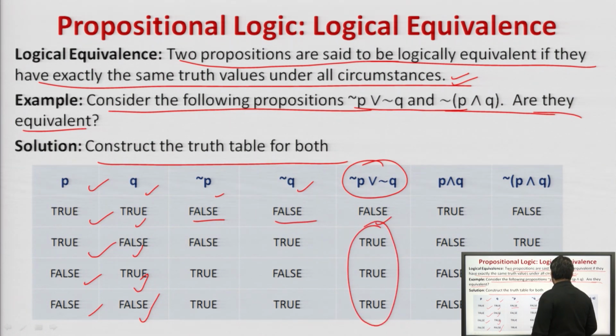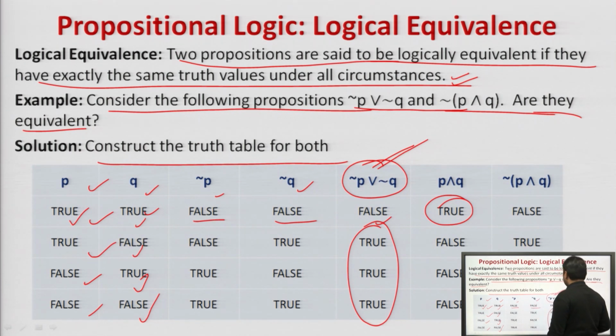Now, what is P and Q? What will happen in P and Q? True and true will become true, the rest will all be false, right. Once doing this, what are we going to prove? This is equivalent to the negation of this, so perform the negation of this. What will be the negation of this? Negation of this will be false, true, true and true.